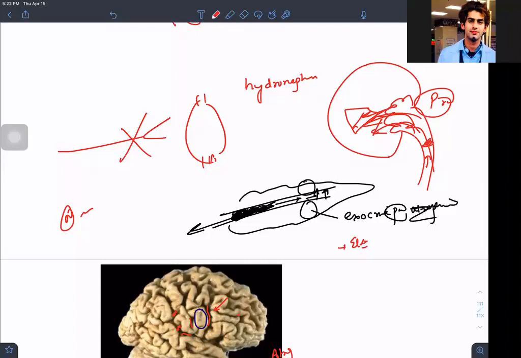There is nothing else. There can be many examples. These are significant examples which can be asked in the exam: a denervation atrophy, an ischemia causing the atrophy, any hormonal atrophy where you're not able to provide the hormonal stimulation, or even in the marasmus where you are not able to provide the nutrition. Okay.